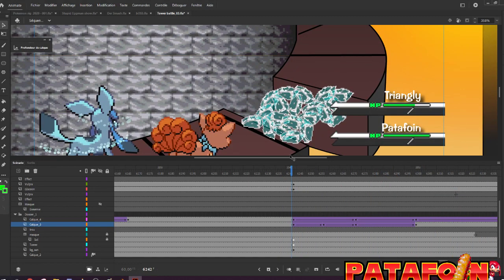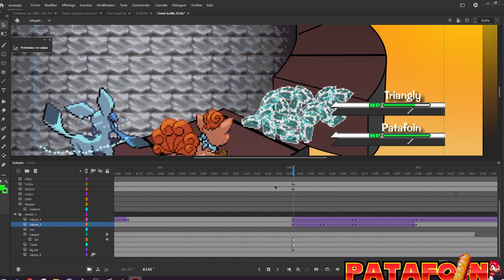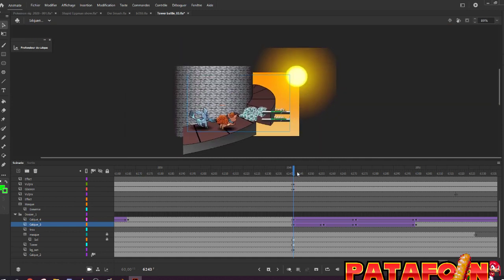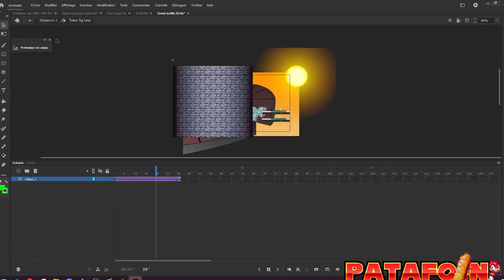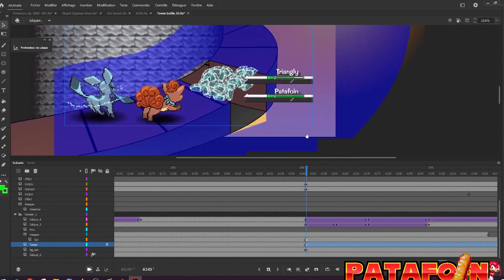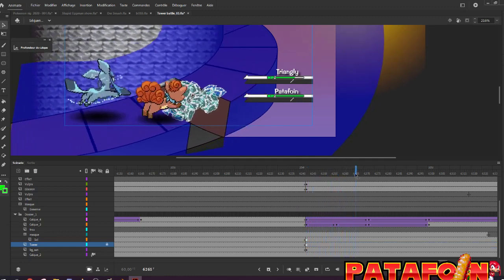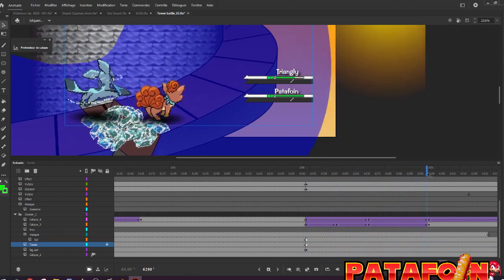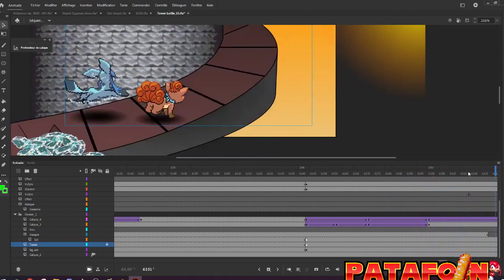Because there is a bug in this software, and the bug is if a mask is too huge, if a mask is too big, it doesn't work for some reason. And because of this, wow, I wasted so much time. I need to refine it. Yes, up. Doing this, wow, this was a big nightmare. And I will never do it again.